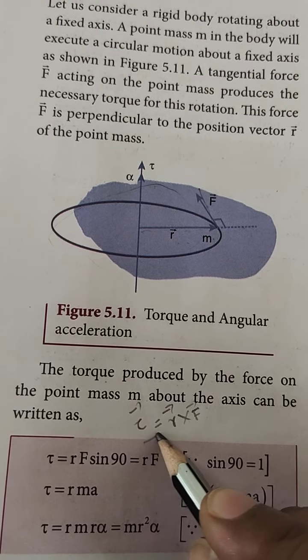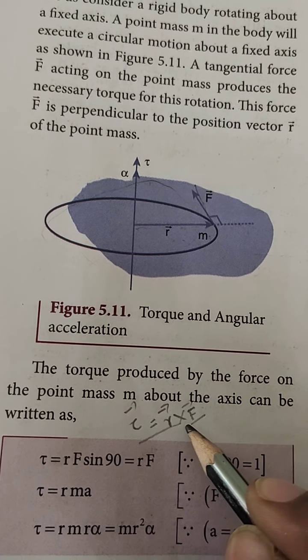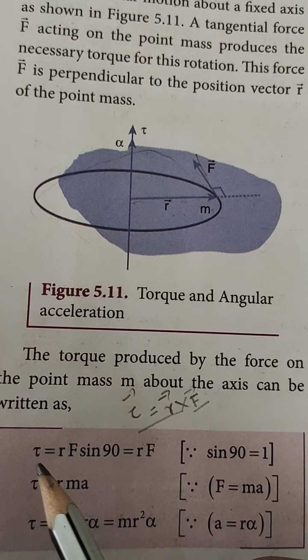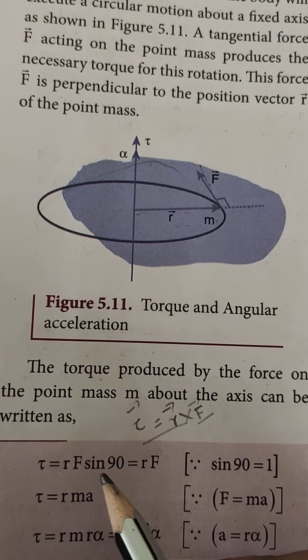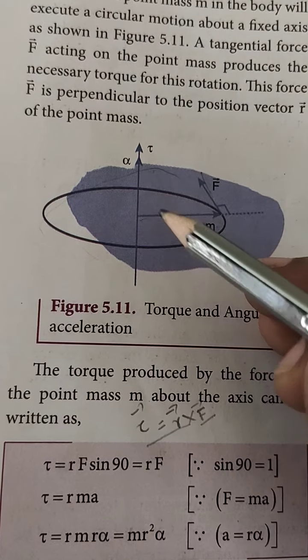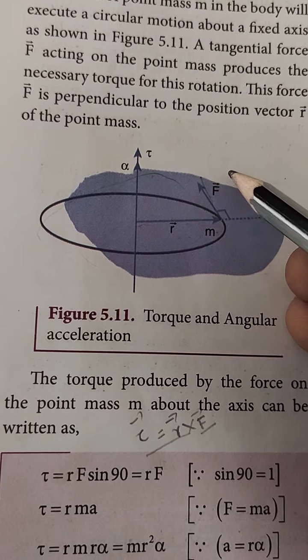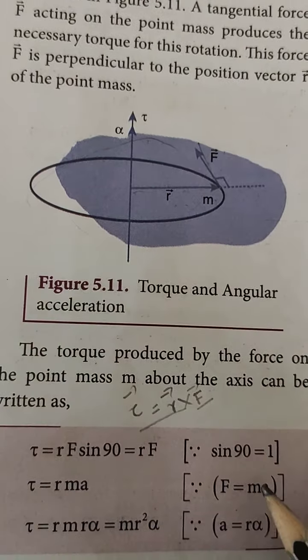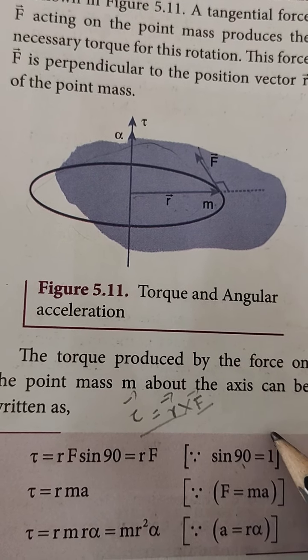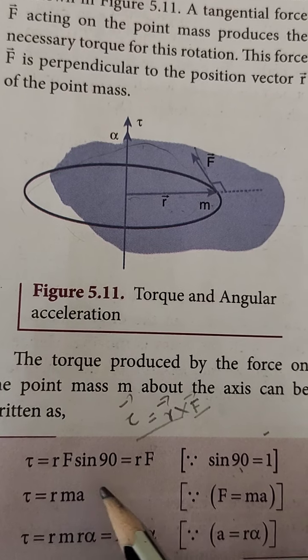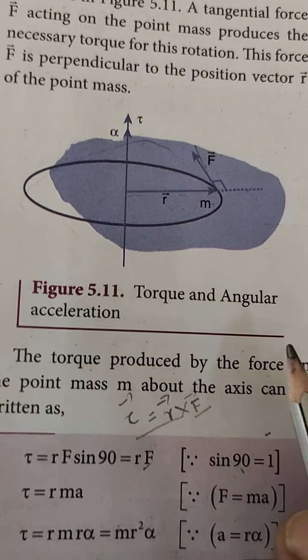Since it is a cross product, the magnitude is tau equal to r F sin theta. Here theta between r and F is 90 degrees, so sin 90 becomes 1. Substituting, we get tau equal to r F.